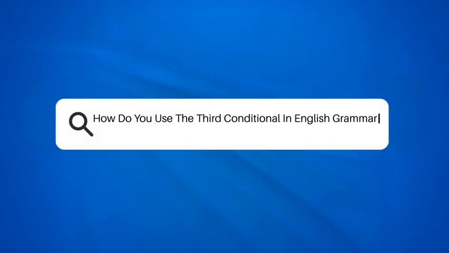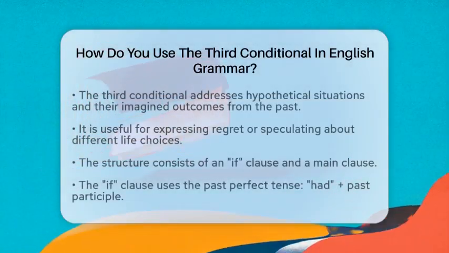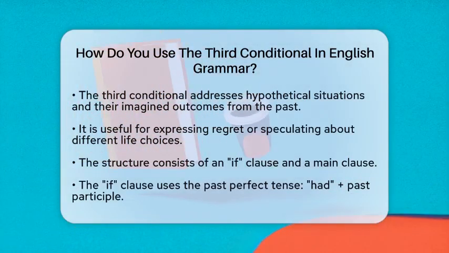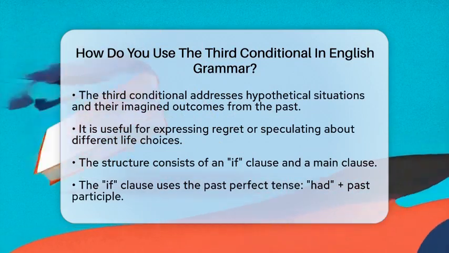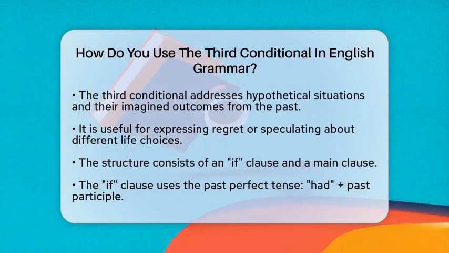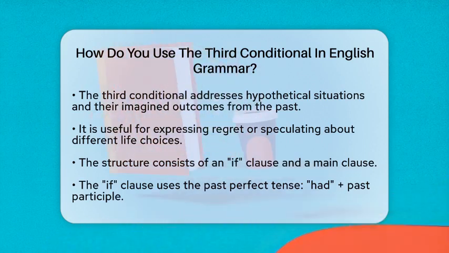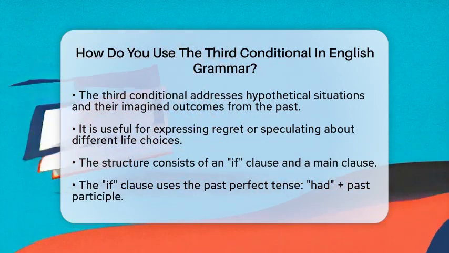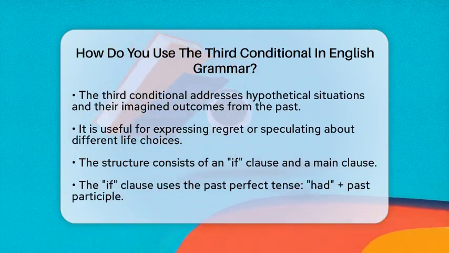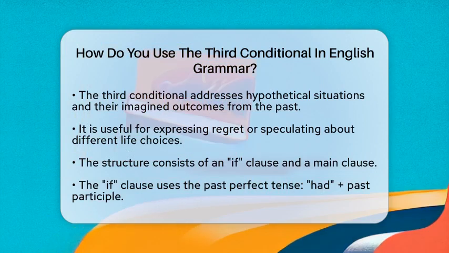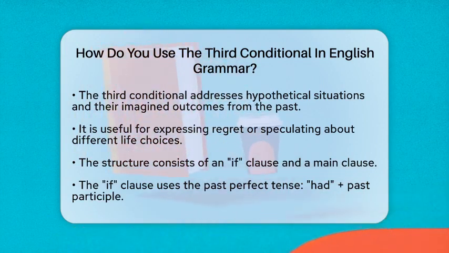How do you use the third conditional in English grammar? Have you ever thought about how different your life could be if you had made different choices in the past? That is where the third conditional comes into play. It allows us to discuss hypothetical situations that did not happen and their imagined outcomes. This structure is particularly useful for expressing regret or speculating about how things might have turned out differently.